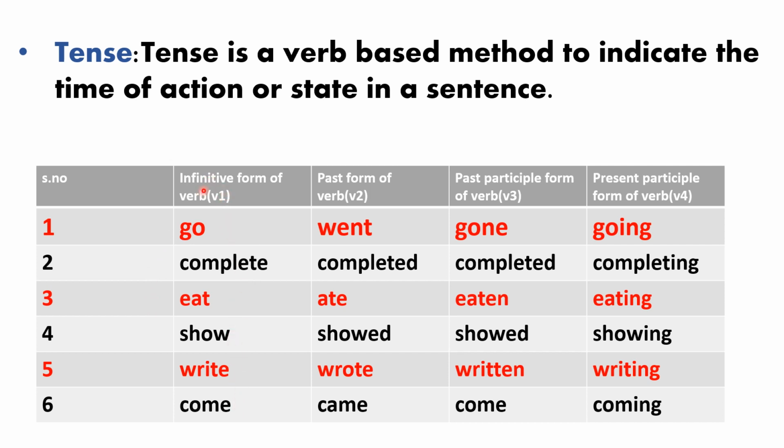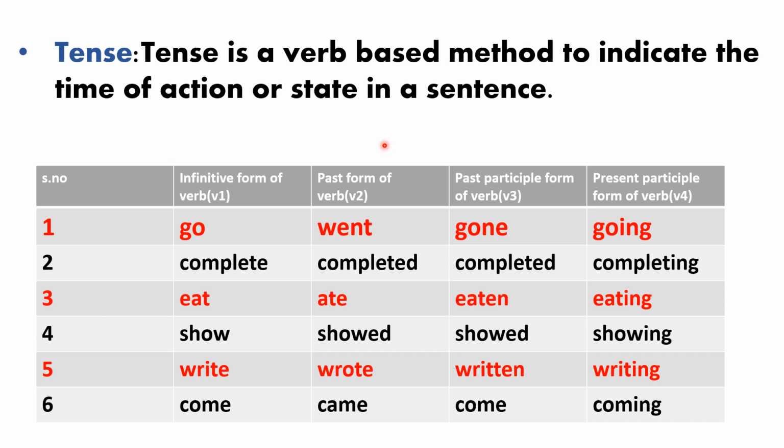These are examples for the infinitive form of verb. So if any sentence contains V1, surely we can say that is simple present tense. Similarly, went, completed, ate, showed, wrote, came, these are the past forms of verb.